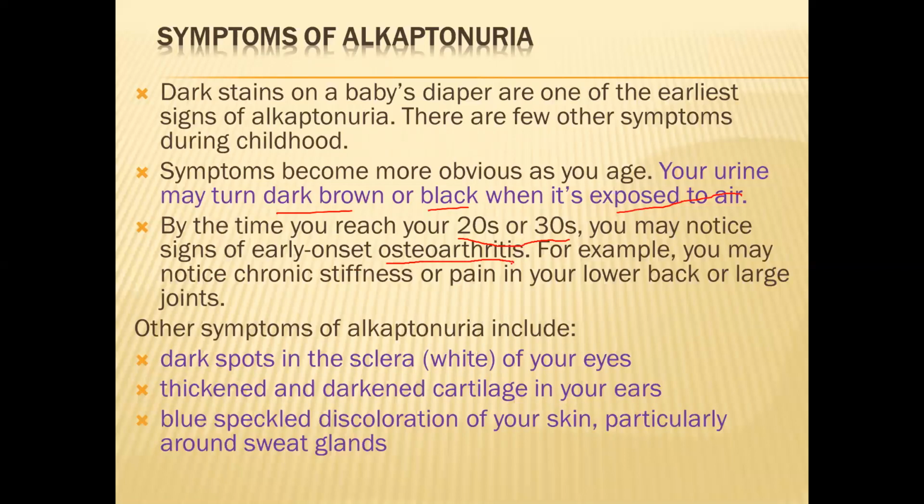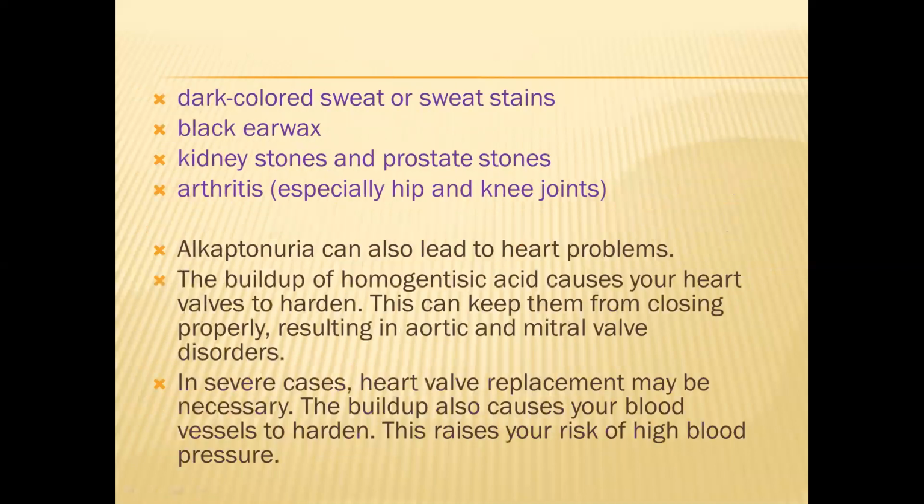Your joint pains and all will come. You can also notice chronic stiffness or pain in your lower back and in large joints. Other than these, we also have some more symptoms like dark spots in the sclera of your eyes, thickened and darkened cartilage in your ears, and blue speckled discoloration of your skin, particularly around sweat glands.